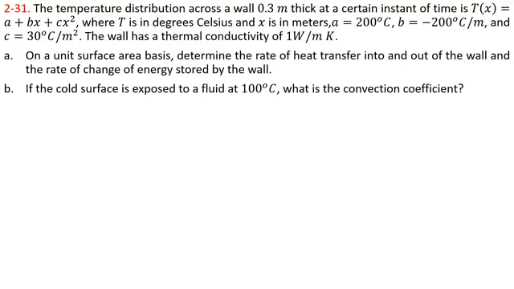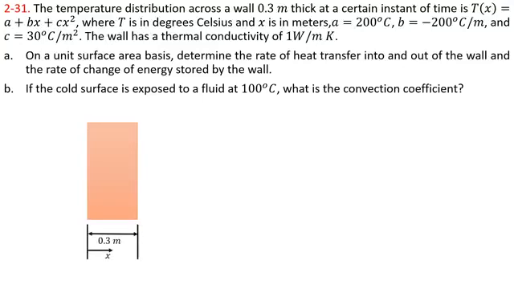We don't know which one is the cold surface yet. We have a wall as shown on your screen.